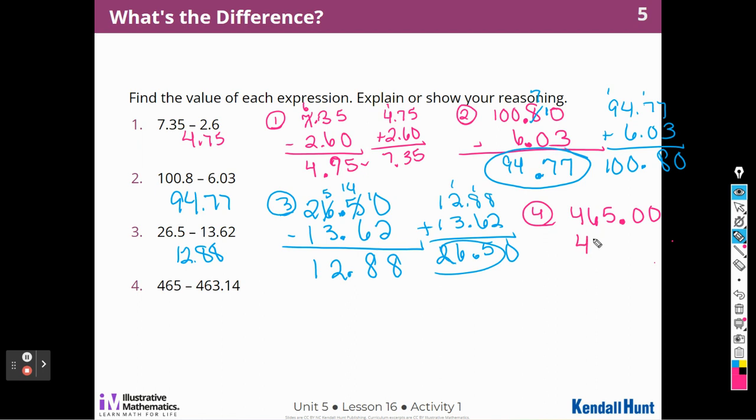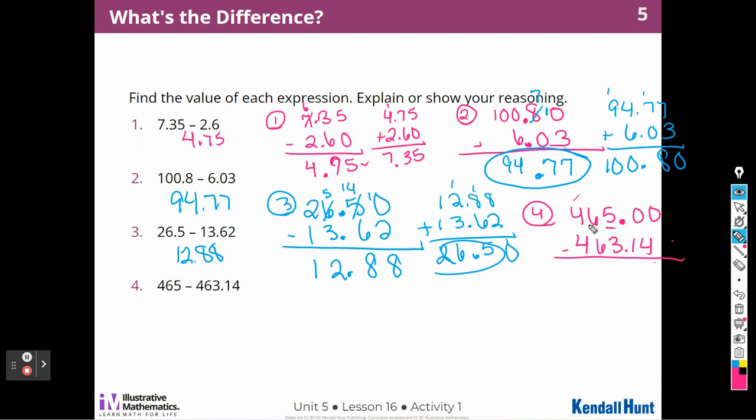So I'm going to subtract 463 and 14 hundredths. 465 is still bigger than 463 and 14 hundredths, even though this has more digits in it, right? Because when we start to compare these numbers, we start all the way from the left. The hundreds are the same, the tens are the same, but the ones have a greater value. So this is bigger than this.